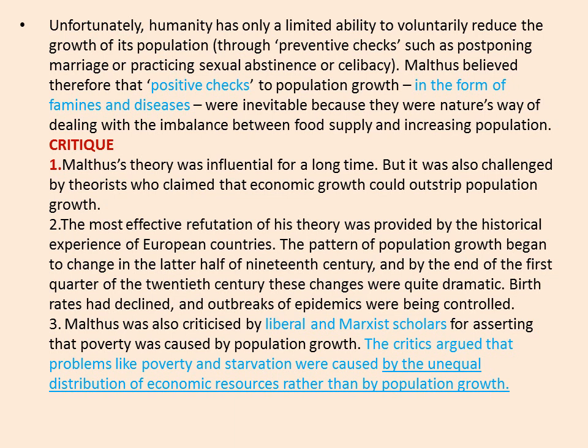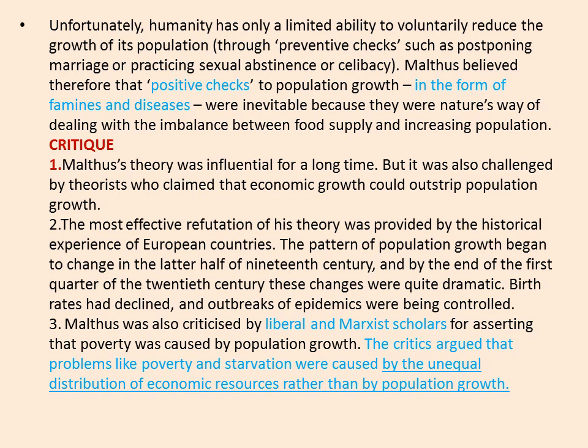So the birth rates declined, and also because of the infrastructure development in healthcare, the outbreaks of epidemics were being controlled. So here the preventive checks became more effective than the positive checks. So here the argument was refuted again.